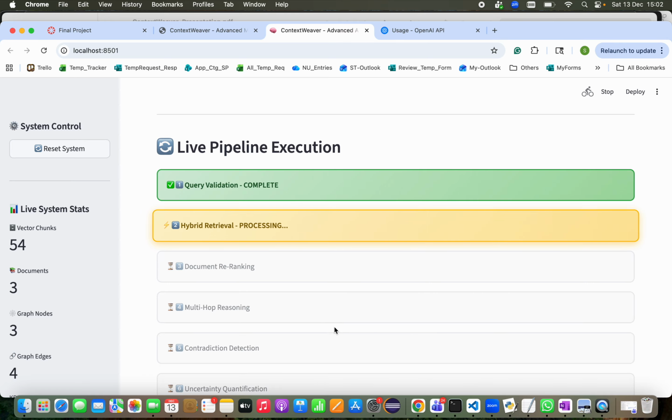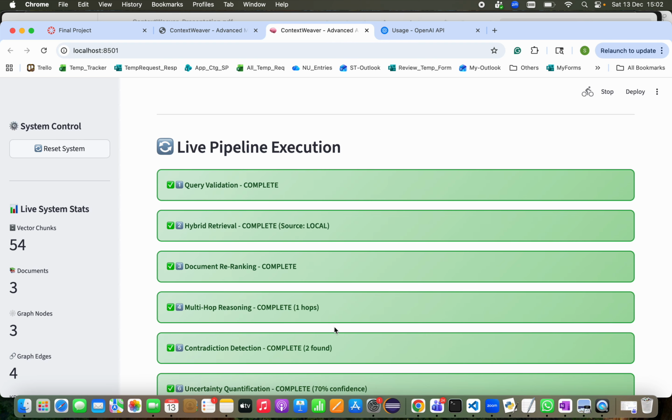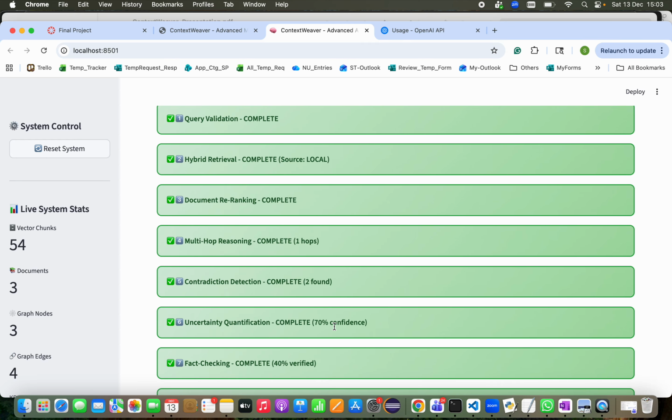In stage 1 the query is validated. In stage 2 it searches the local knowledge database. If it finds relevant documents, it will fetch the data from the local data source, or else it will search on the web. Currently that process is ongoing and the rest follow. The third stage is multi-factor ranking, combining similarity, credibility, recency, and quality scores.